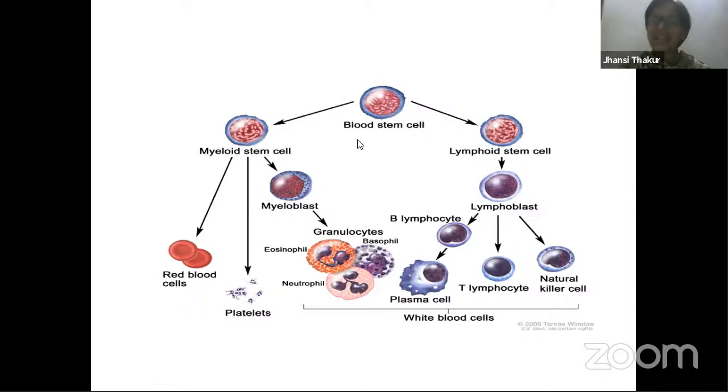Now the cell has the option of becoming a lymphoid stem cell. Lymphoid stem cell means this will afterwards become WBC. There are types of WBCs also. Otherwise it can come to this side and become a myeloid stem cell. If it is a myeloid stem cell, again, this can become RBC. It can become platelets through a process.